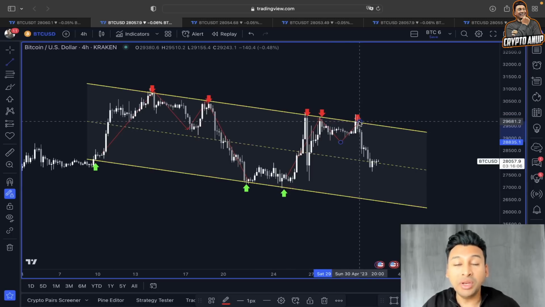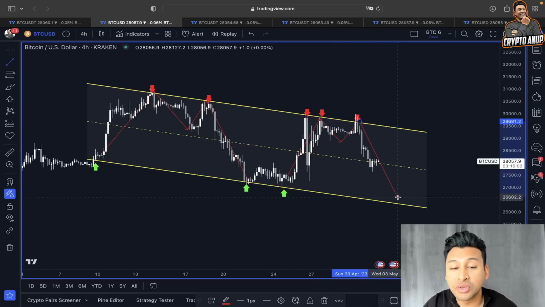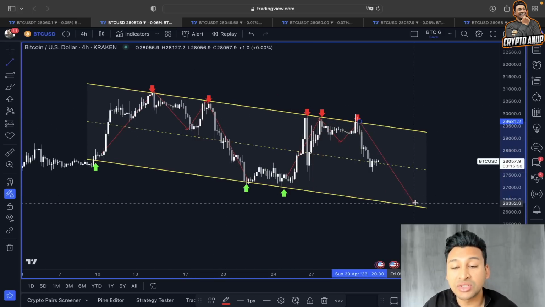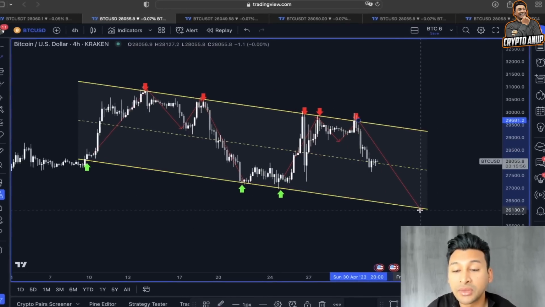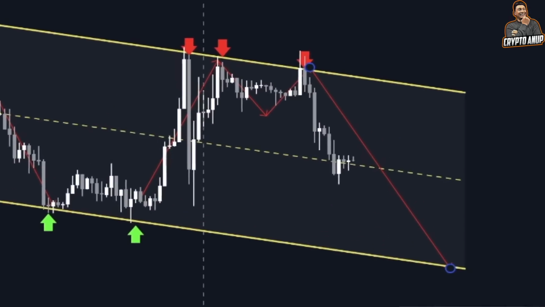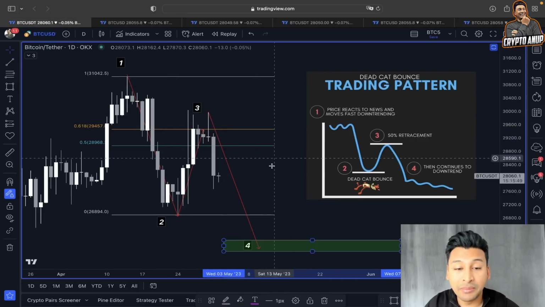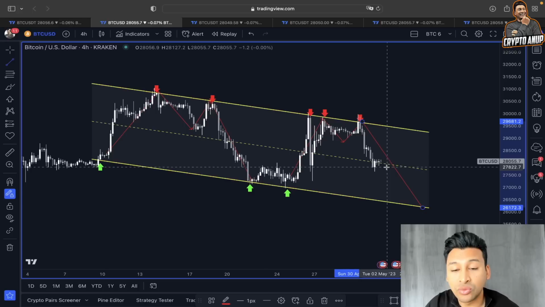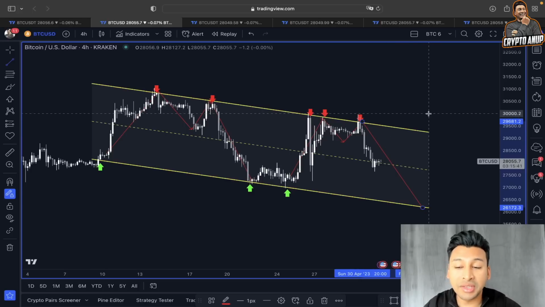I mean, price has already got rejection from the upper trend line, and now if this trend continues further to the downside, just like here in the past price action, this lower trend line around 26,000 is going to be looked at as our upcoming target. So that's why this dead cat bounce 25,800 to 26,000 is going to be our next price objective once the price loses the support which you have around the 27,000 range.